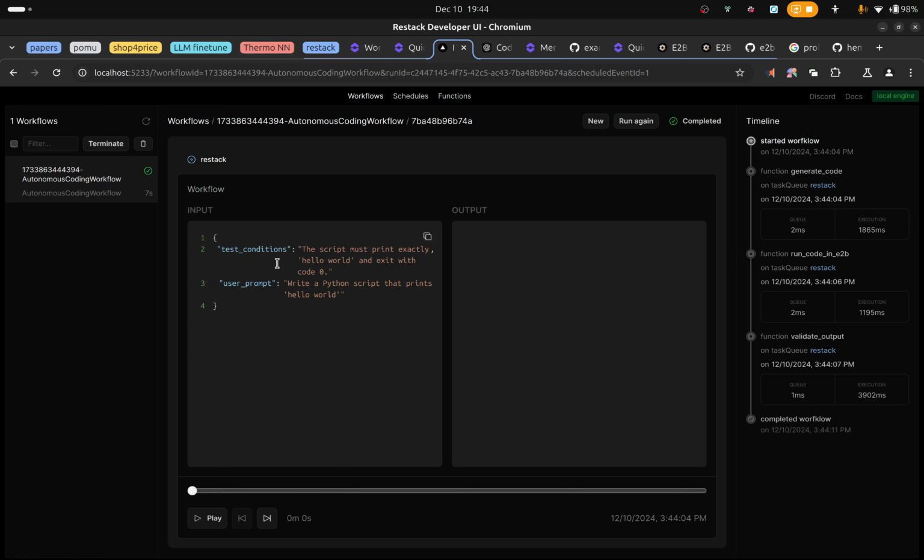So here's just the latest workflow that works. You give it test conditions and a user prompt. The script must print exactly hello world and exit with code 0. Write a Python script that prints hello world.